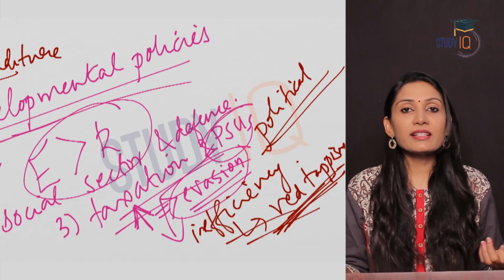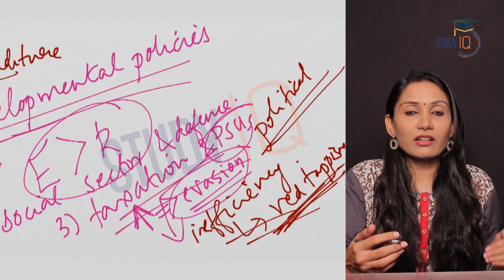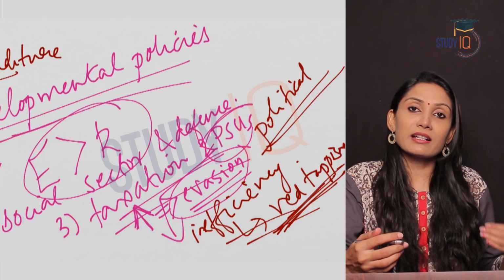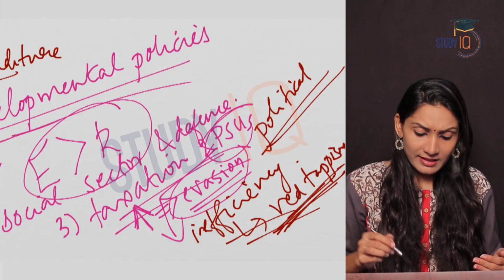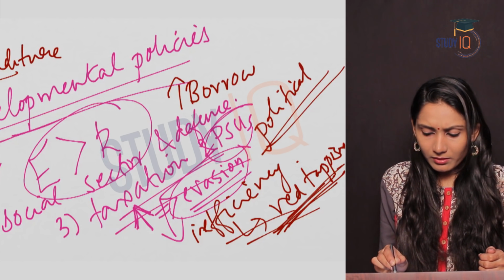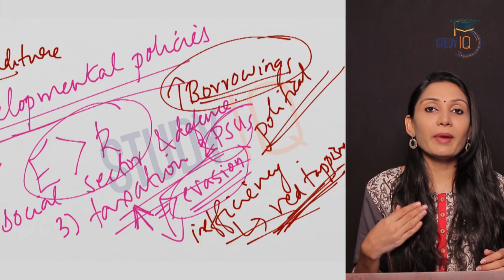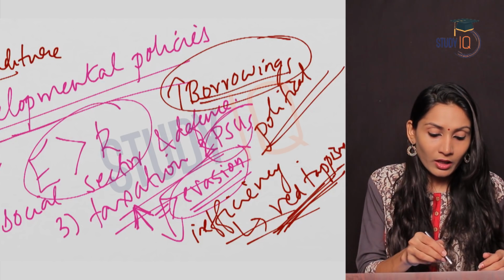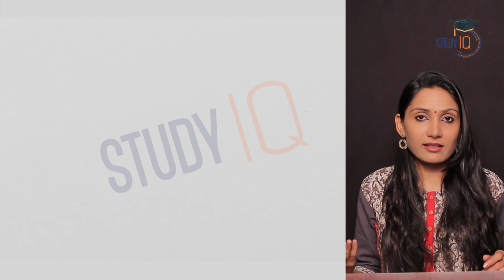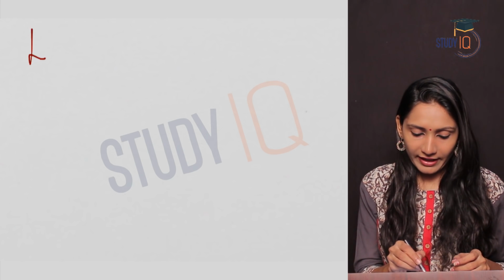Because of all these reasons, the government had to borrow money in order to meet its expenditure. At times the government even had to borrow for consumption expenditure also. This led to huge borrowings, which had to be paid back in terms of forex, and this led to a shortage of forex in the economy. So these were the internal factors. Coming to the external factors, there are mainly two external factors.